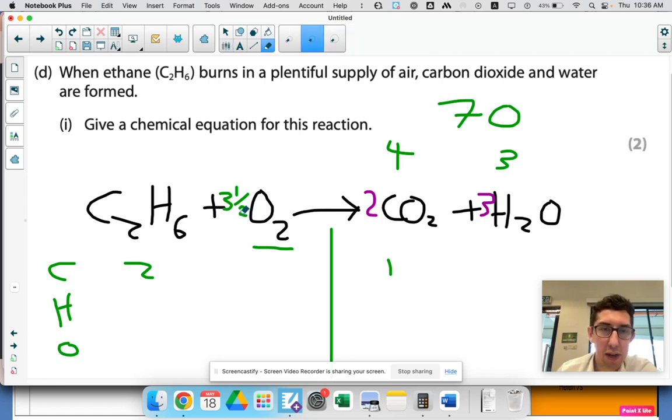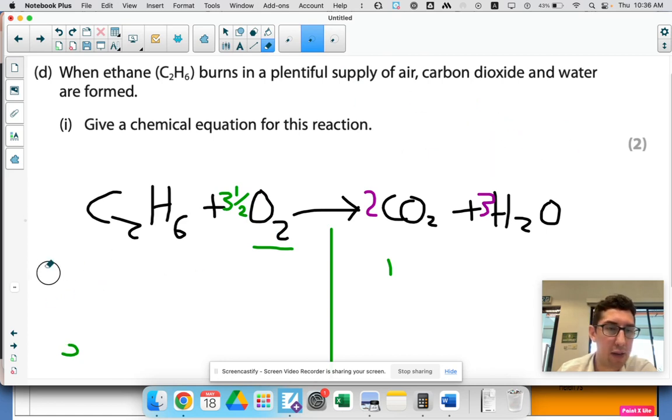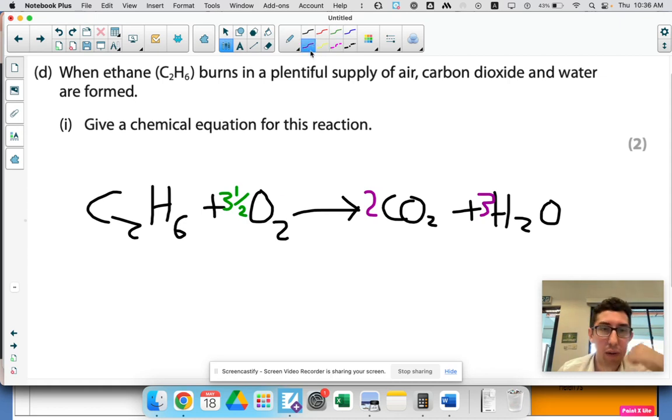It is totally fine to put fractions and decimals for this equation. However, if you don't like them, it is also totally acceptable to multiply everything in the equation by 2. If I times that 3.5 by 2, then it becomes 7, but I have to times everything by 2. So it will be 2, 7, 4, 6. So 2 of those, 7 of those, 4 of those, 6 of those. Both are acceptable. Let's go back.